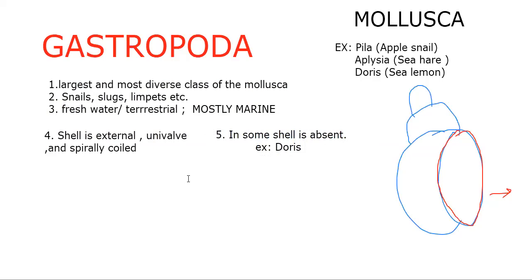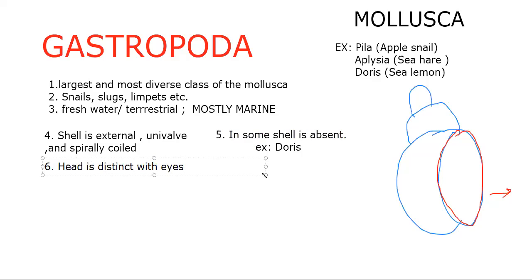Head is distinct with eyes and tentacles in these organisms. Actually, the model diagram I showed in the previous class belongs to this; we took Gastropoda in mind.